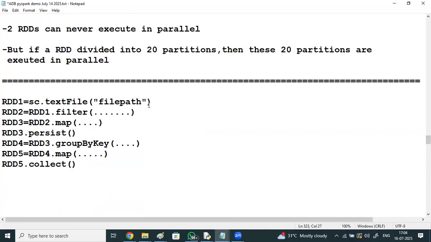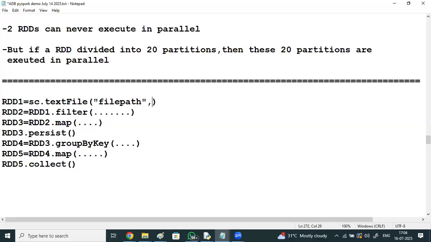Whenever you're loading a file, by default Spark takes care of dividing it into partitions, loading them into worker nodes and processing them. Everything happens in the background, taken care of by Spark. But if you want more parallelism, say you have a 100 node cluster, but your data is stored only on 20 systems.